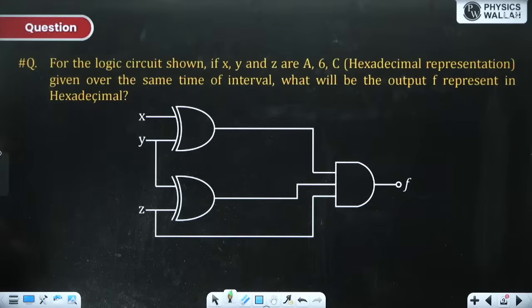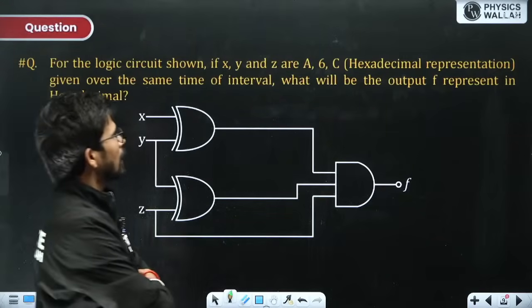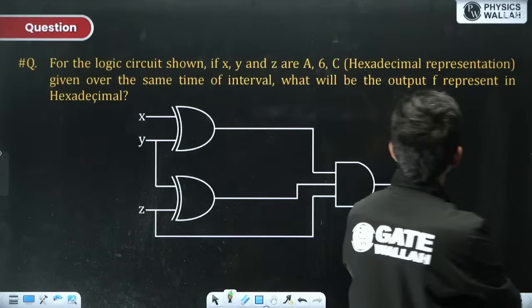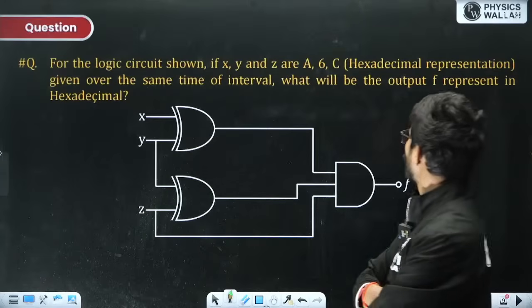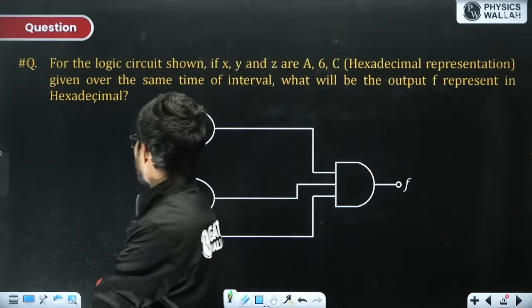For the logic circuit shown, if X, Y and Z are A6C in hexadecimal representation given over the same time interval, what will be the output F represented in hexadecimal?